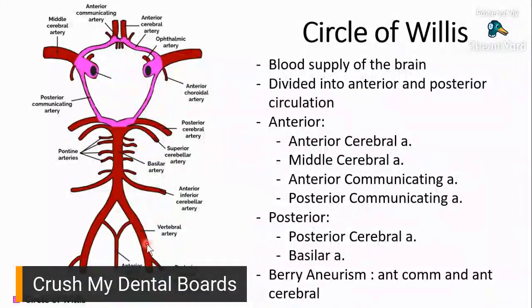Yung vertebral artery, pag trace down mo yan, pababa sa heart, this is a continuation of your subclavian. So, babalik tayo dyan. Idudugtong natin yan later on. Okay? So, for the posterior circulation, you have your posterior cerebral artery, you have your basilar artery right here, and that completes your whole circle of Willis.